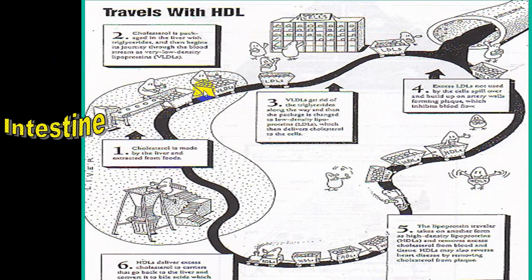So from the intestine it goes to the liver, then to the cell, LDL conversion. Excess LDL will be oxidized, and it will be taken up by monocytes and converted into foam cells, and this gives rise to atherosclerosis. And HDL will pick up cholesterol and remove it from the body, and this cycle continues.